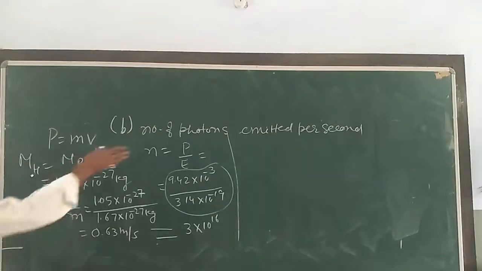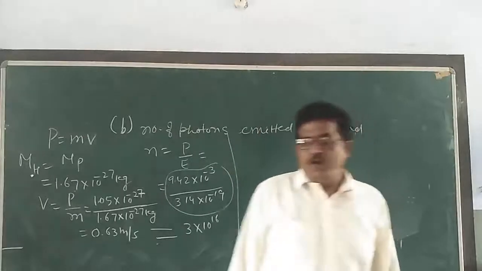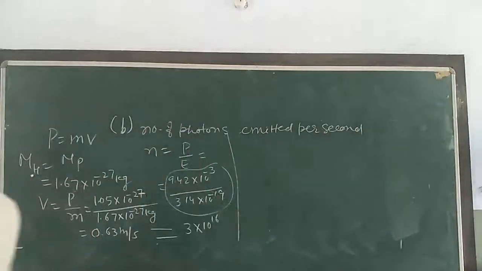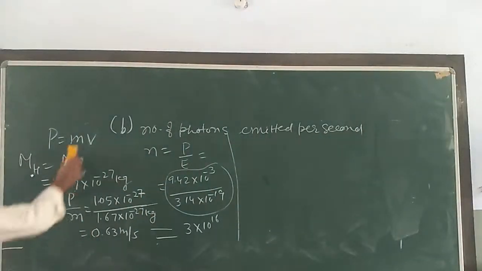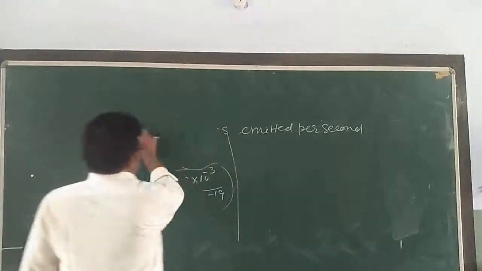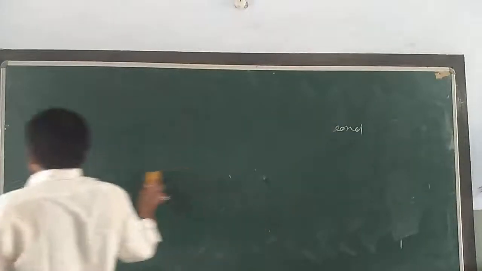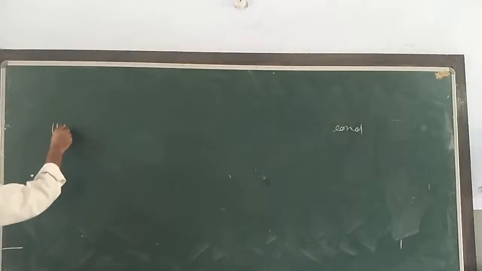Question number 5 is similar to that, so you may do it. Now, one more question I want to solve here, question number 11.6, at page number 407.